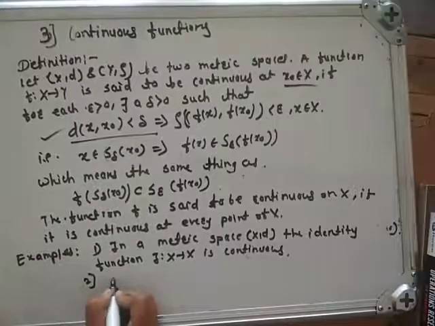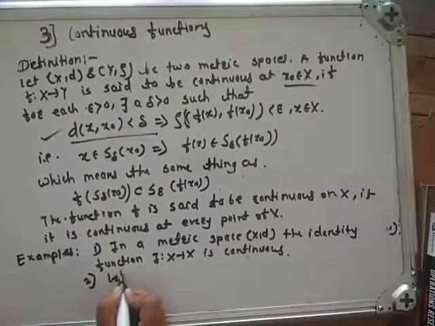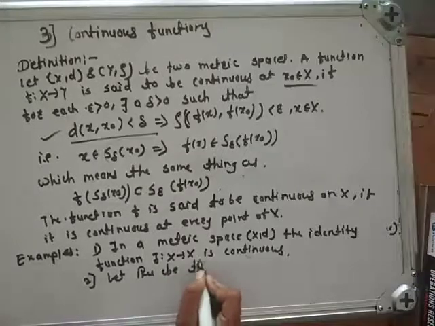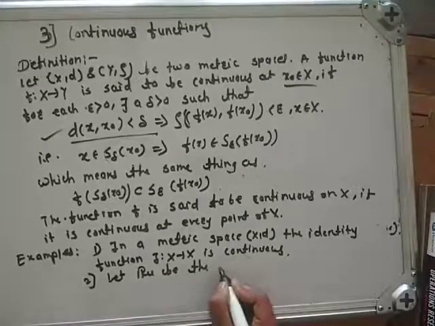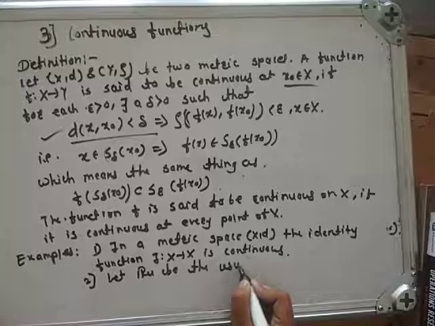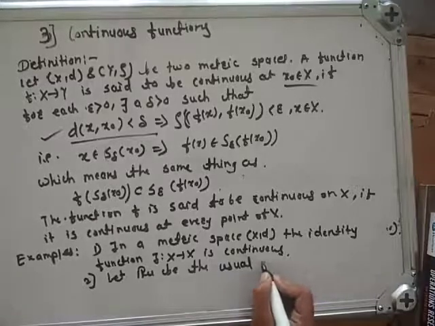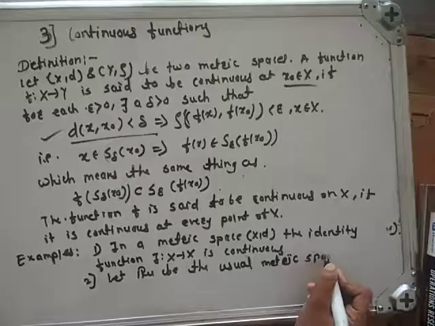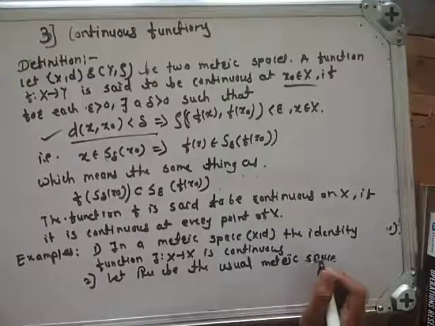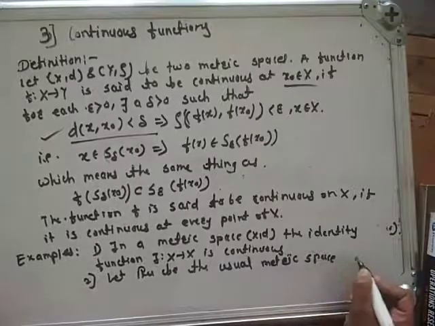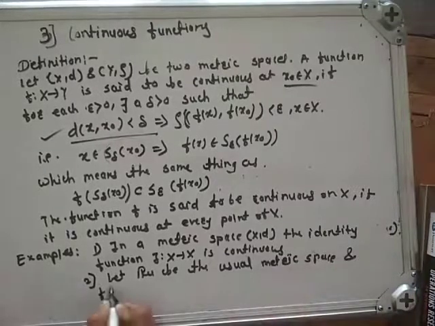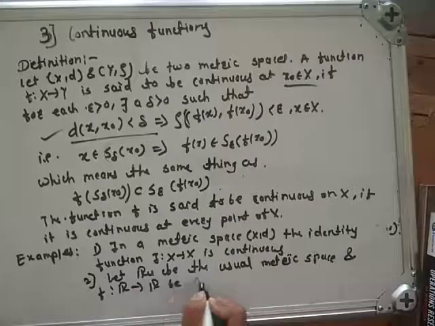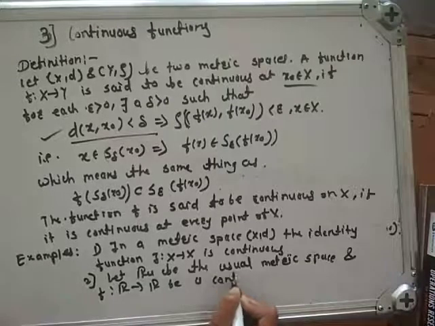And the second example is, let R with the usual metric be the usual metric space, and f from R to R be a constant function.